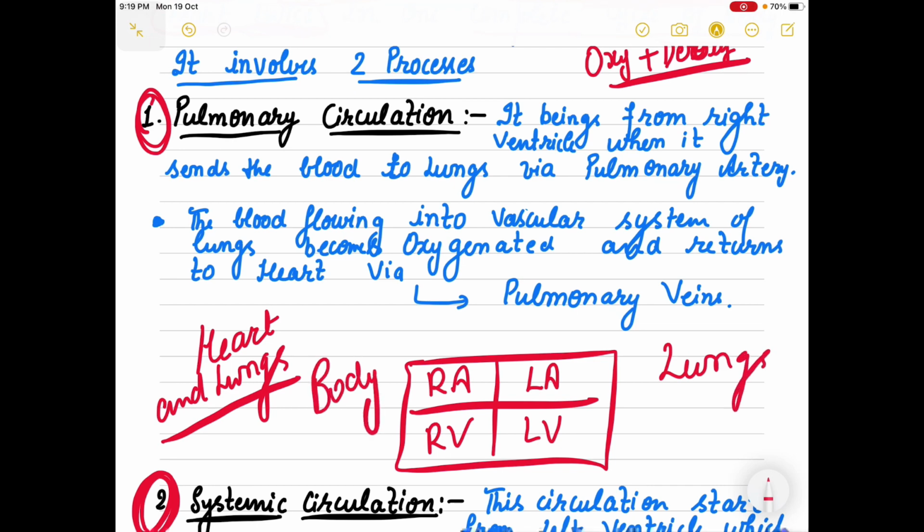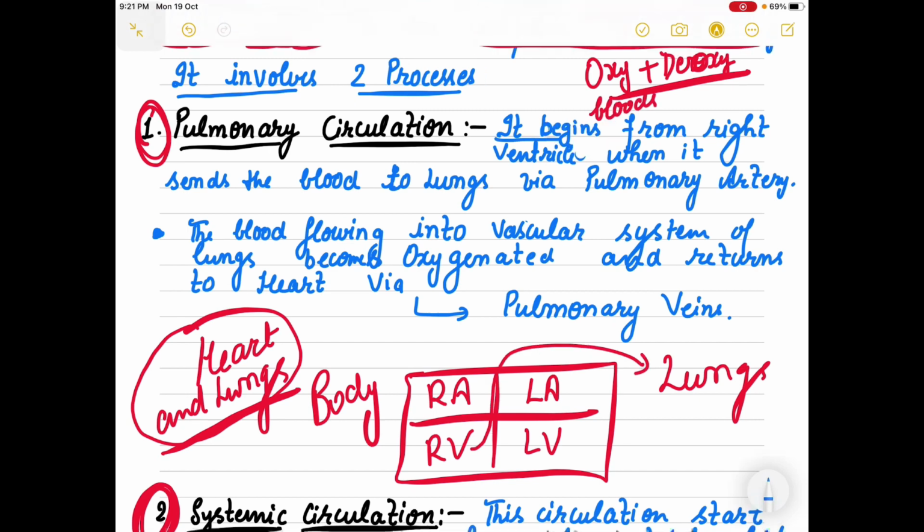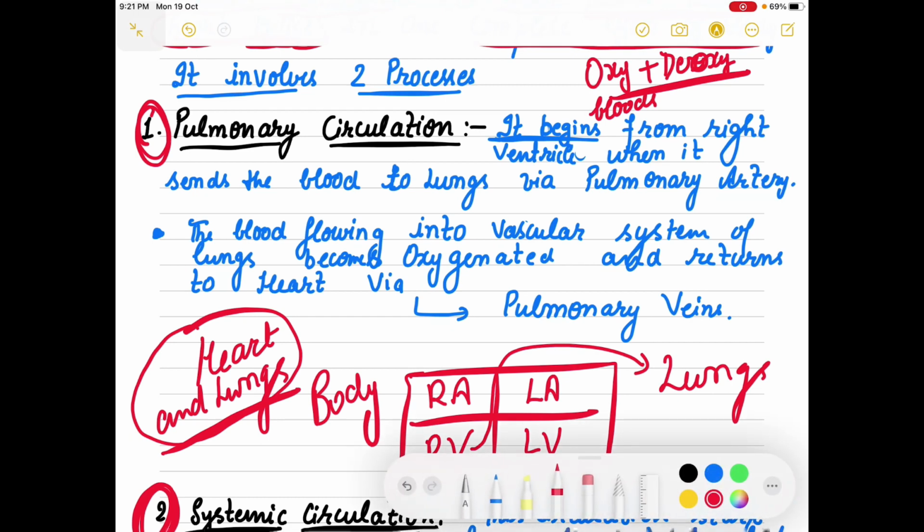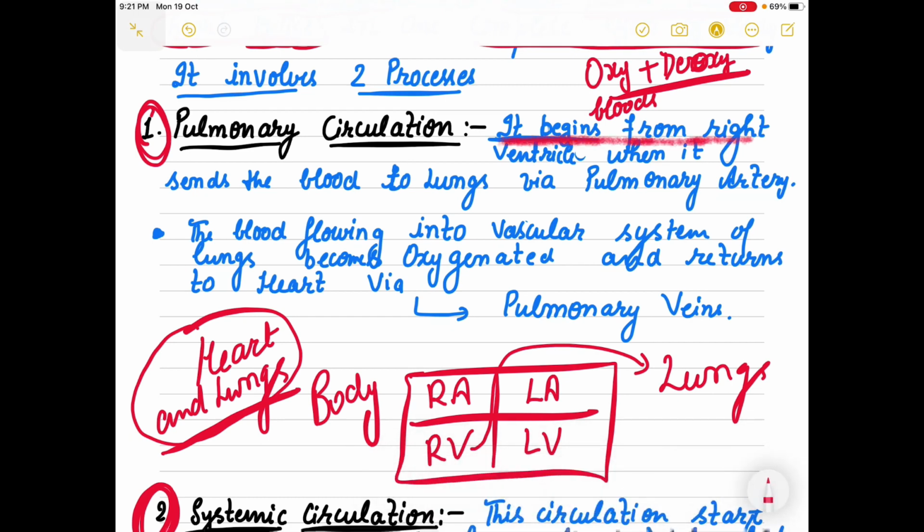Okay, so pulmonary, I am now going to tell you a very quick way to write this. Pulmonary circulation, you know that it is a circulation which involves the circulation between heart and the lungs. So pulmonary circulation, it begins from right ventricle, right? This is the right ventricle, and right ventricle sends the blood to the lungs. Okay, from heart blood goes to the lungs.